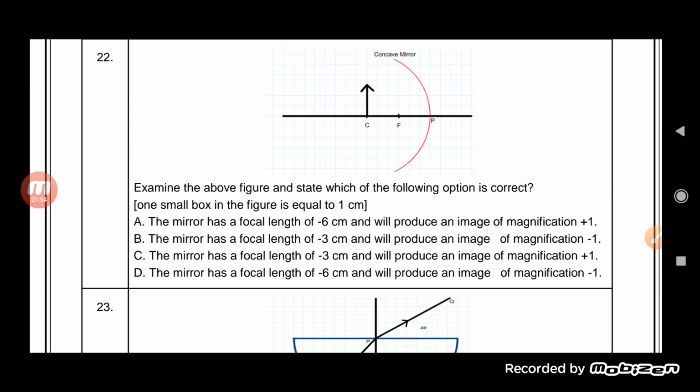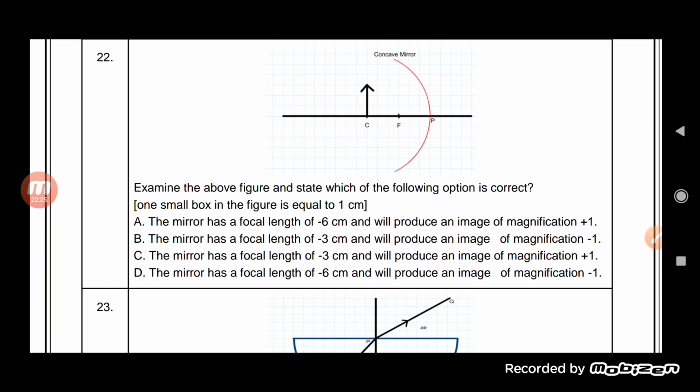One more thing, students. The mirror has a focal length of minus 6 centimeter? No. The object is kept at the center of curvature, and from the center of curvature to the pole the distance is 6 centimeter. So the focal length will be 3 centimeter, just half. So the mirror has a focal length of minus 3 centimeter, that is the correct one, and will produce an image of magnification minus 1.